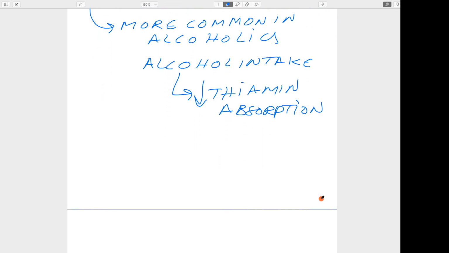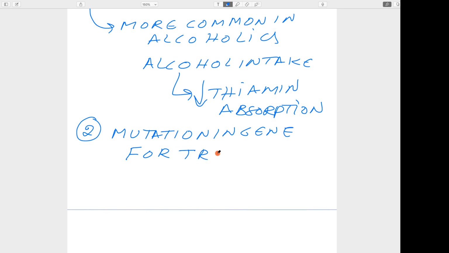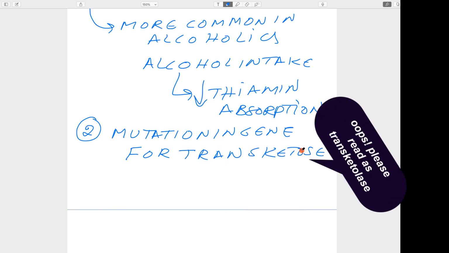TPP will not be there. The other thing, related to the pentose phosphate pathway, is that TPP is also a coenzyme for the transketolase reaction. What happens is there is a mutation in the gene for transketolase. Transketolase is a very important enzyme in the pentose phosphate pathway, wherein TPP is required as a coenzyme.